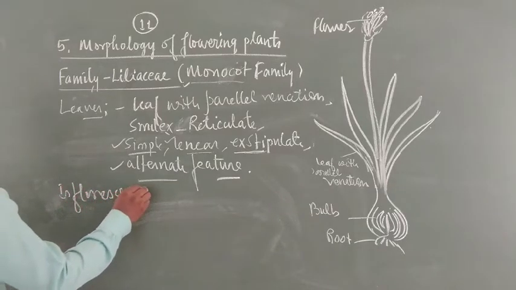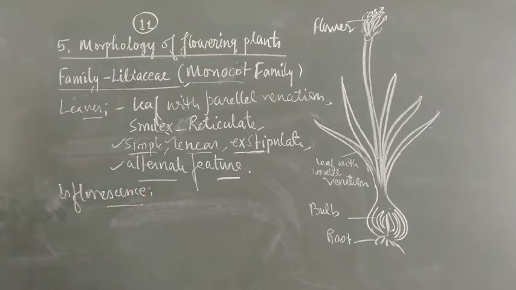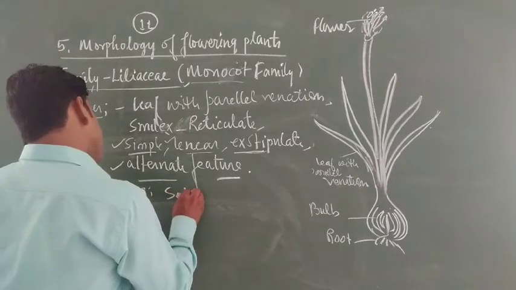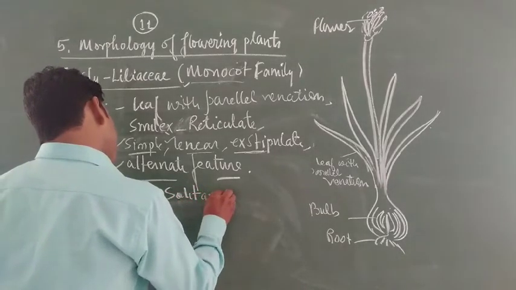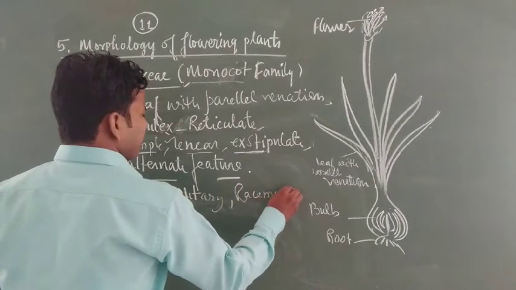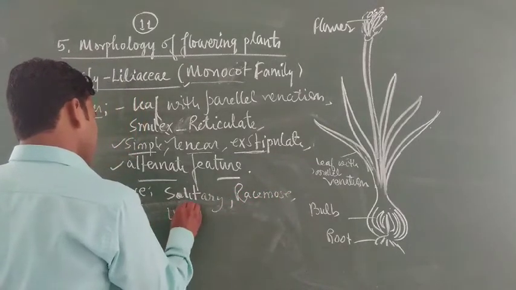Now inflorescence. Generally the flowers form in groups. Which type of inflorescence? Solitary, racemose, sometimes umbellate.